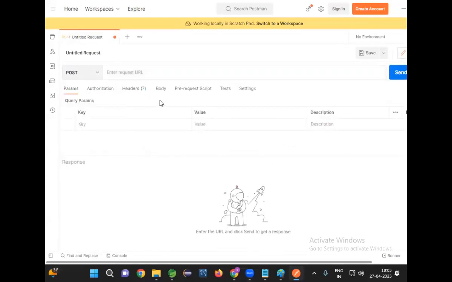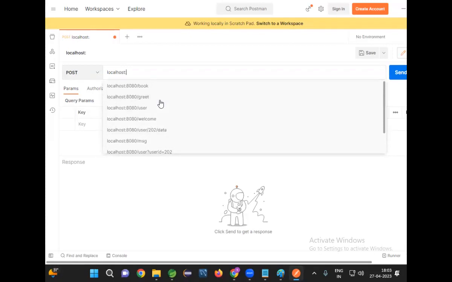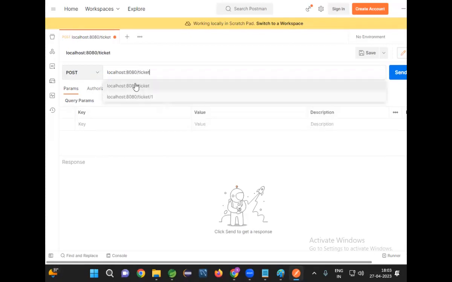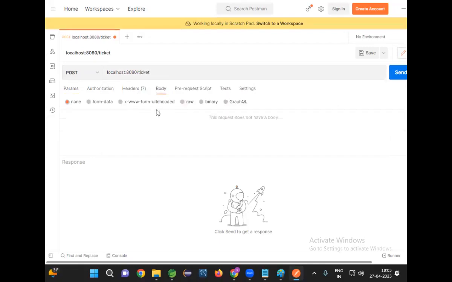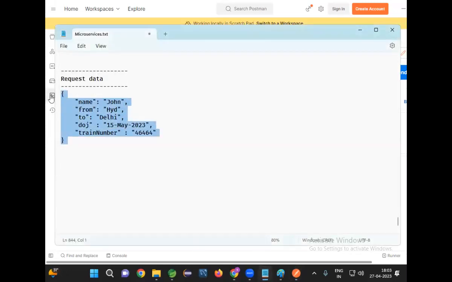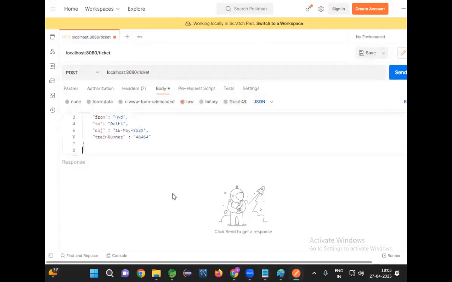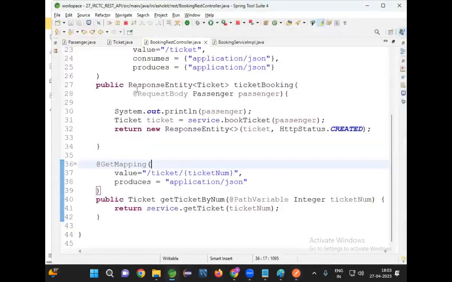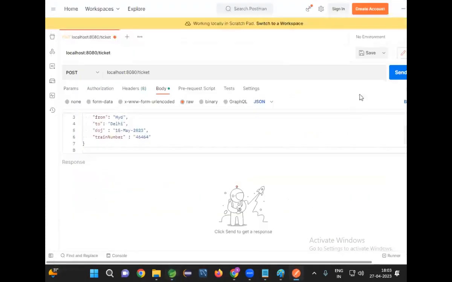In the post request, localhost:8080/ticket. Go to body. In the body, I need to send raw data in JSON format. I copied that JSON data. Breakpoints are available. Click on send.